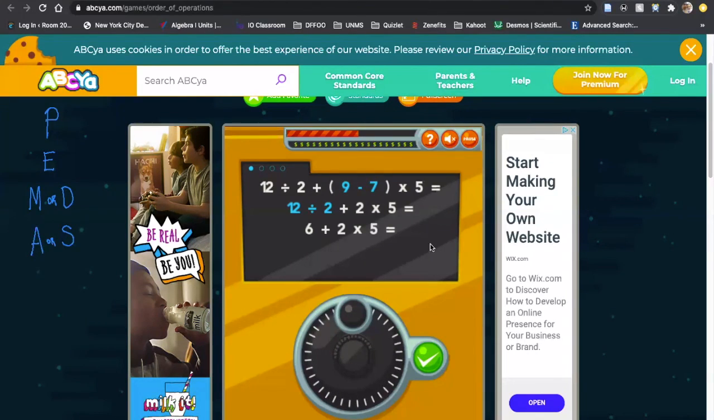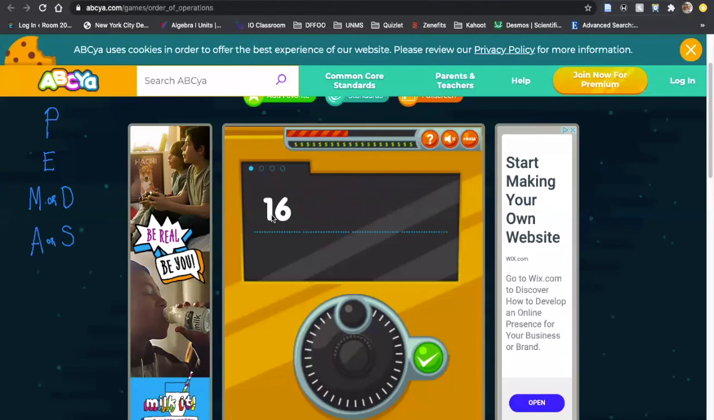What am I going to do next? Somebody help me out. I see 6 plus 2 times 5. Good. Now I'm going to do that multiplication next. 2 times 5 is going to give me 10. And then lastly, I'm left with just 6 plus 10, which is 16. So that gives us the first number.